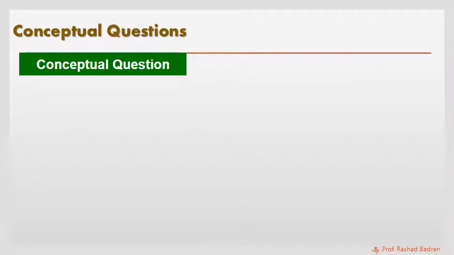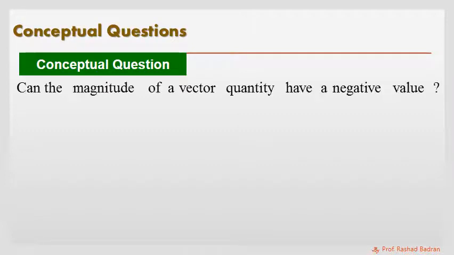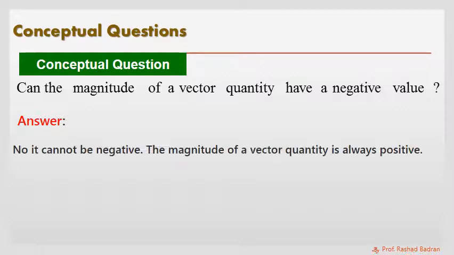To test our understanding of the concept of the vector, let's ask the question: can the magnitude of a vector quantity have a negative value? The answer: no, it can't be negative, because the magnitude of a vector quantity is always positive.